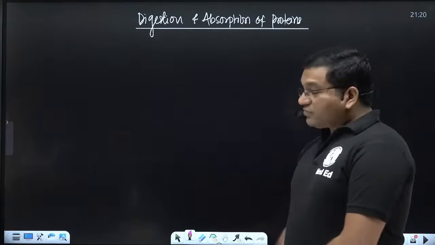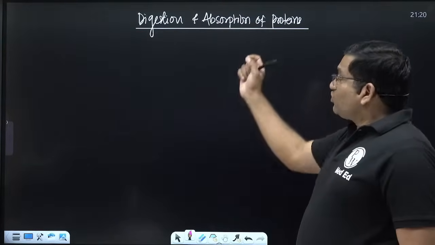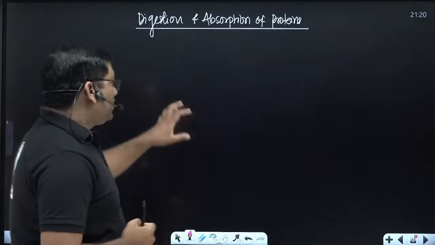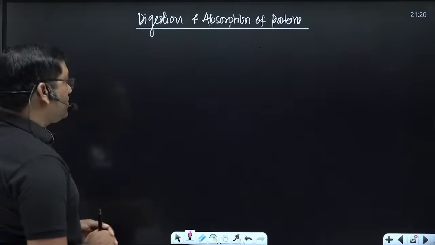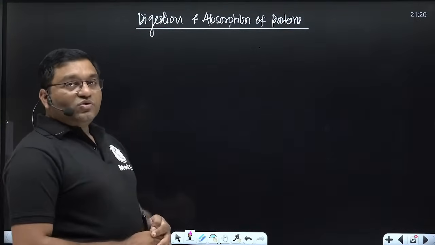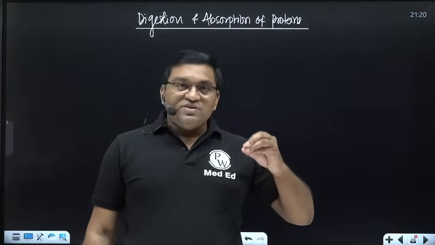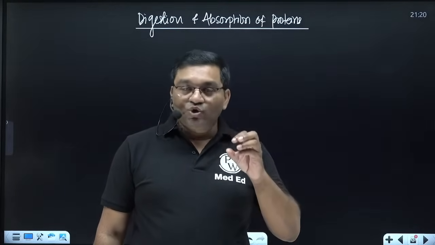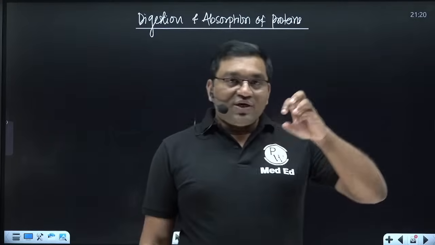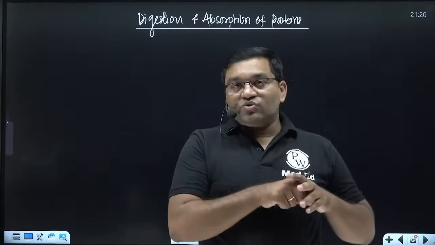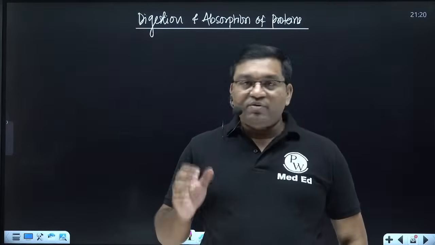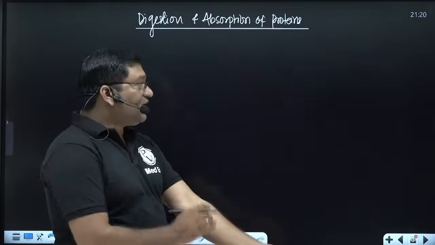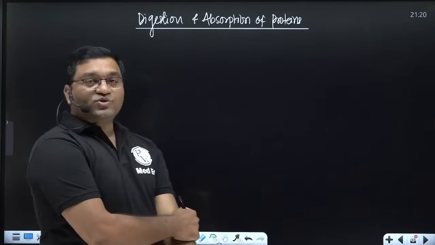Okay, now we'll start with the digestion and absorption of protein. Here, see, we'll draw one flow chart in the digestion and absorption of protein. So see, two types of enzymes work on the protein, the endopeptidases and exopeptidases. Endo मतलब जो अंदर के internal peptide bonds को क्लीव करेंगे, exo मतलब जो बाहर के peptide bonds को क्लीव करेंगे. Endopeptidases and exopeptidases are used in the digestion and absorption of the protein.